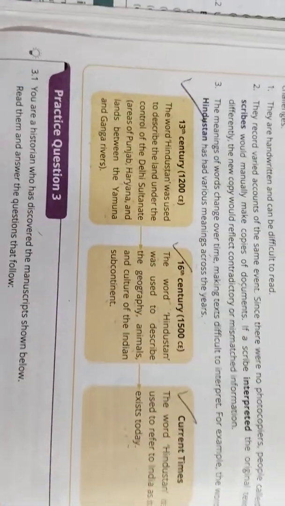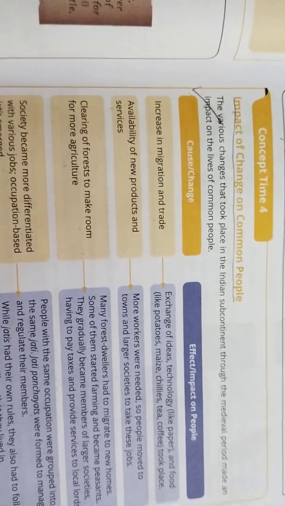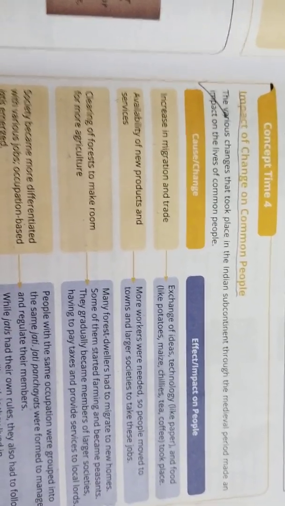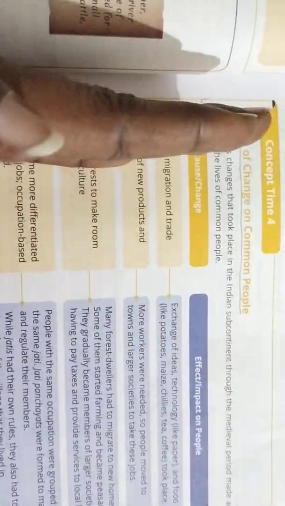And on the next page you have to learn how Hindustan had variation in the 13th century, 16th century and at current times. So you have to learn these variations between these centuries. And the next point you have to learn is the impact of change on common people. You should learn the causes and the impact on people. This you need to learn.